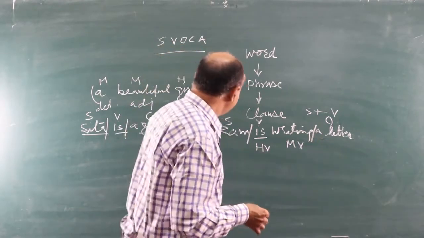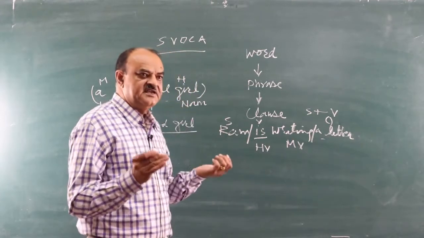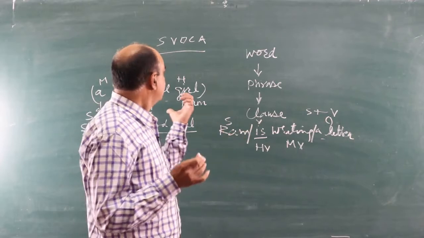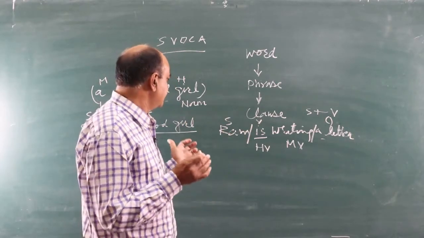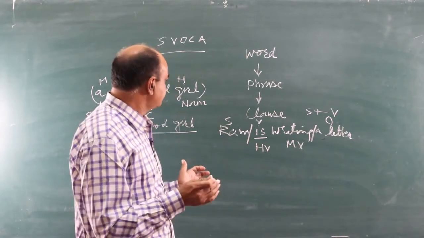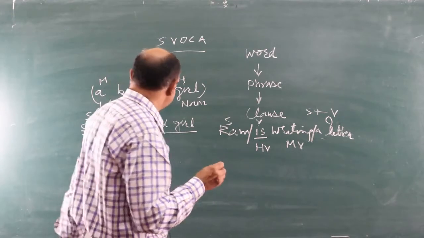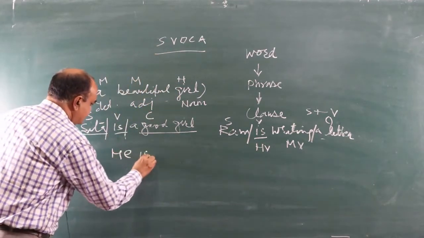So in this way we can say that subject is the doer of the action, verb is an activity, and object is that part which is affected by the subject, by the function of the subject, by the activity of the subject. We take another example. He is a teacher.